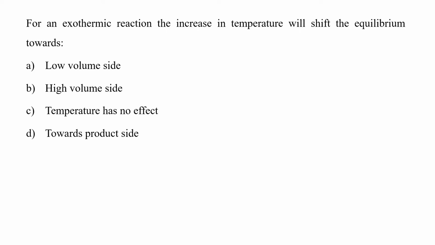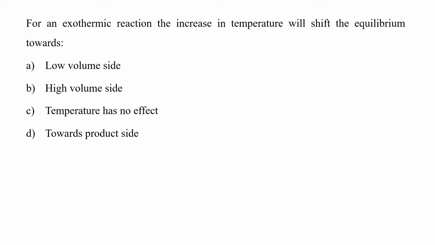For an exothermic reaction, the increase in temperature will shift the equilibrium towards low volume side, high volume side, temperature has no effect, or towards product side. See, for an exothermic reaction, heat is the product of reaction. So if we increase the temperature of such a reaction, then as per Le Chatelier principle, the reaction will proceed towards the backward direction. Now, it appears to us that no option is correct here.